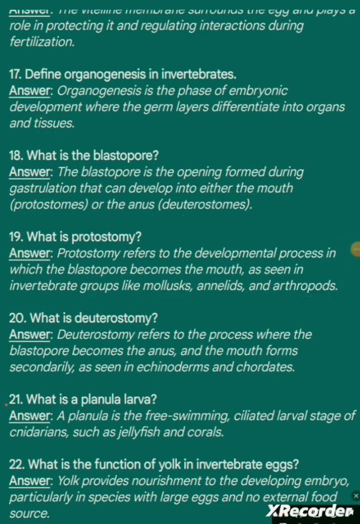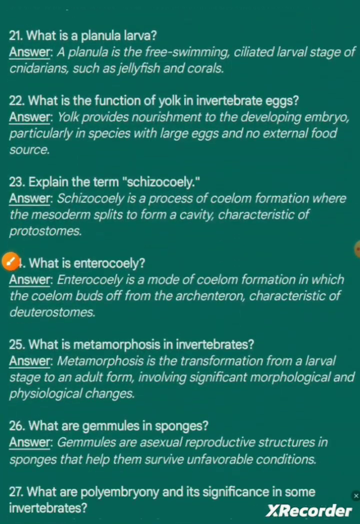Question number 21. What is a planula larva? Answer. A planula is the free-swimming ciliated larval stage of cnidarians such as jellyfish and corals. Question number 22. What is the function of yolk in invertebrate eggs? Answer. Yolk provides nourishment to the developing embryo, particularly in species with large eggs and no external food source.